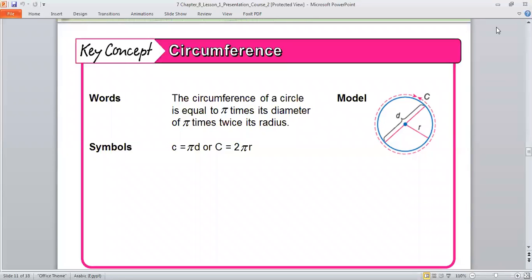If I need the radius, I will divide it by 2. If I need the diameter, I will multiply by 2. Please be with me and take care about this one.